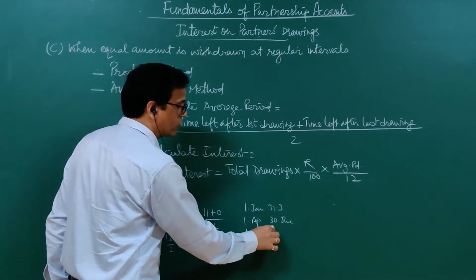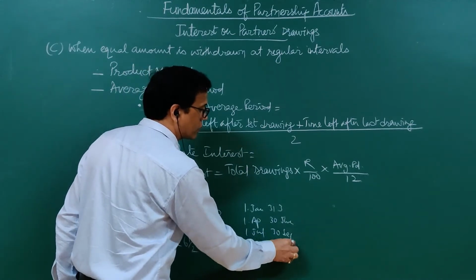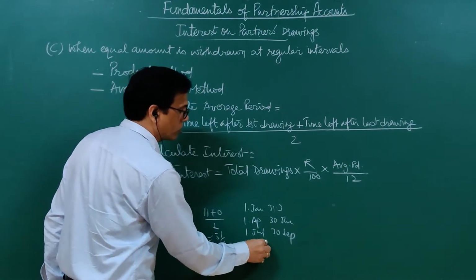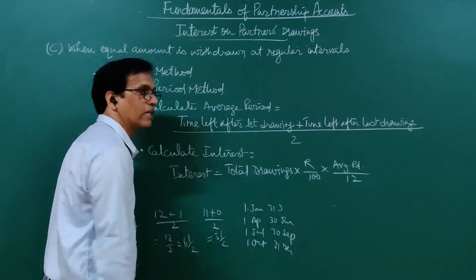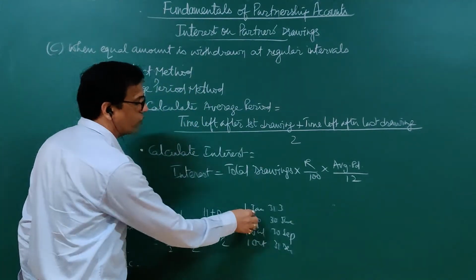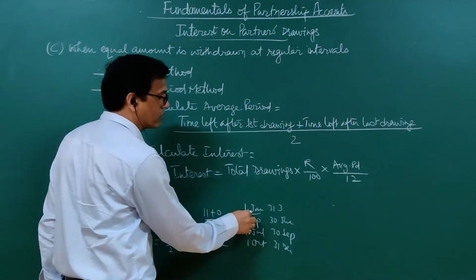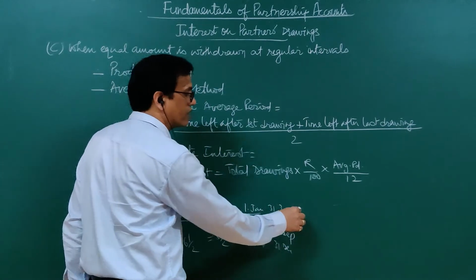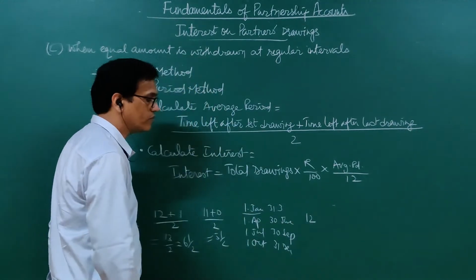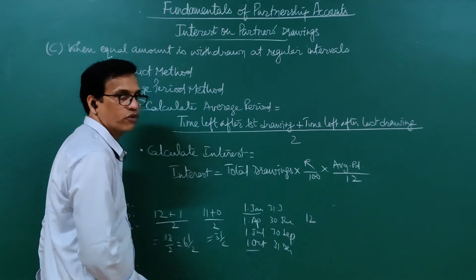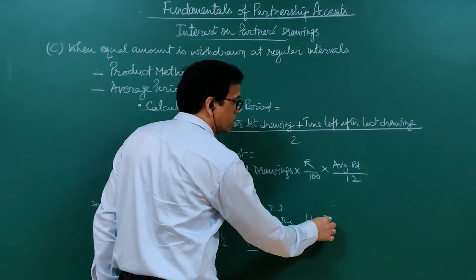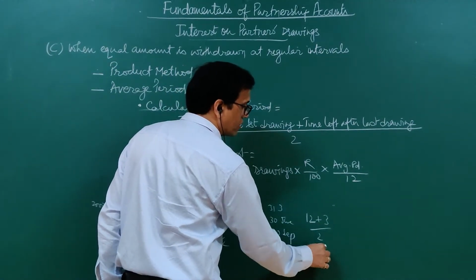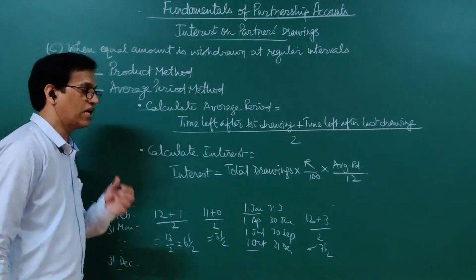Then 1st July to 30 September the third quarter, and 1st October to 31st December the last quarter. If he withdraws on the first day of every quarter, then 1st January the first drawing is made. It is for 12 months. Last drawing will be made on 1st of October. It is for 3 months. Then average period will be 7.5 months.